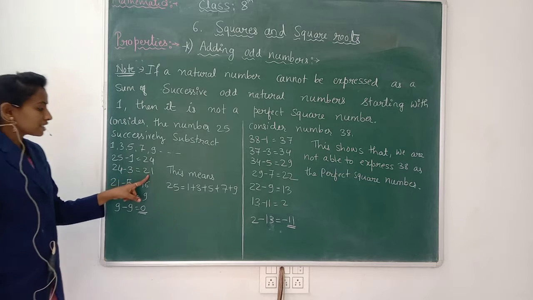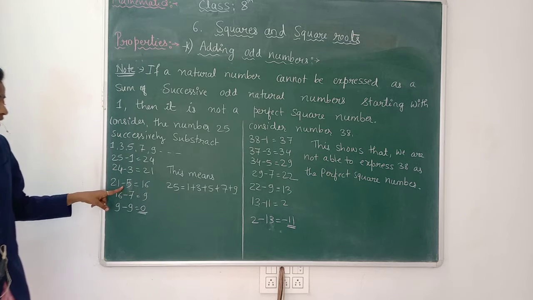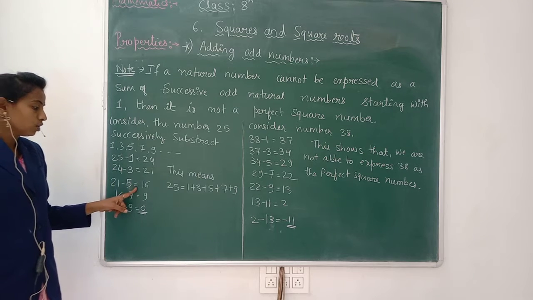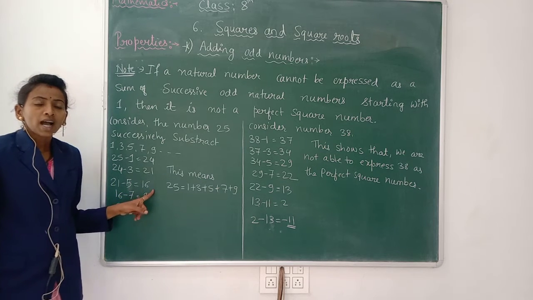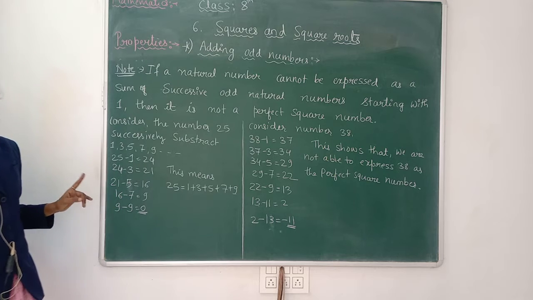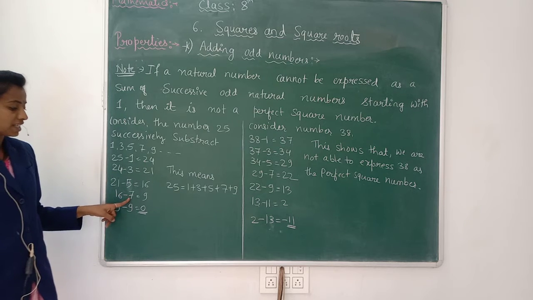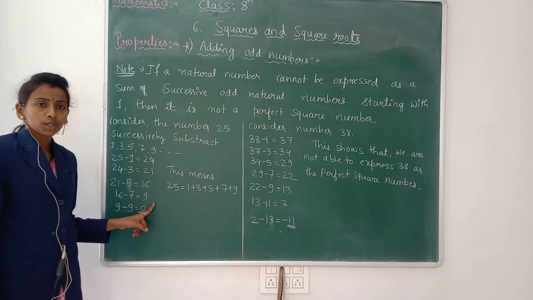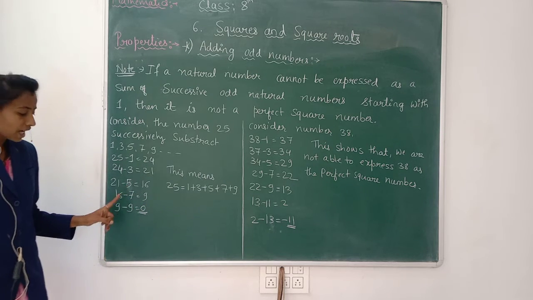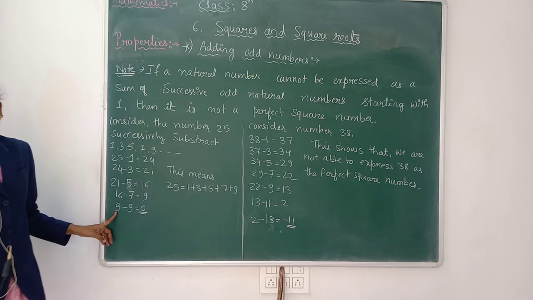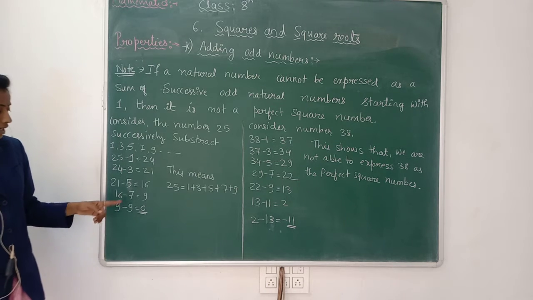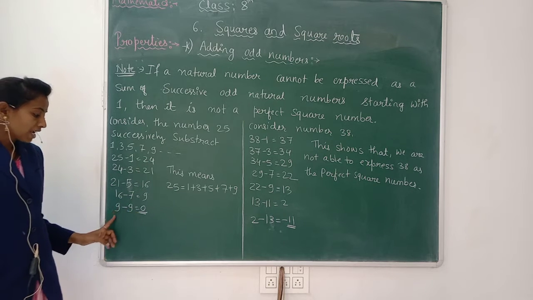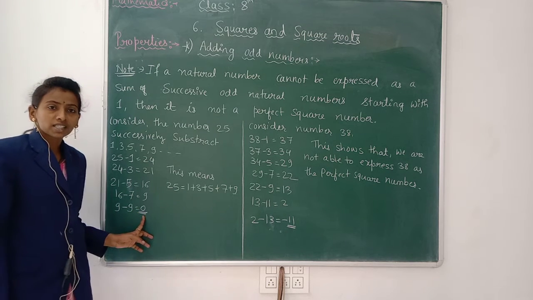From that, you subtract the next odd number, that is 5. 21 minus 5 you will get 16. Again in 16 you subtract the next odd number, that is 7. 16 minus 7 is equal to 9. Again in that result 9, you subtract the next odd number. After 7 we have 9, so 9 minus 9 we got 0.